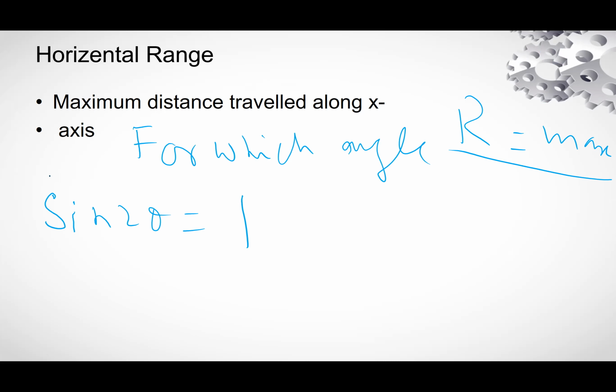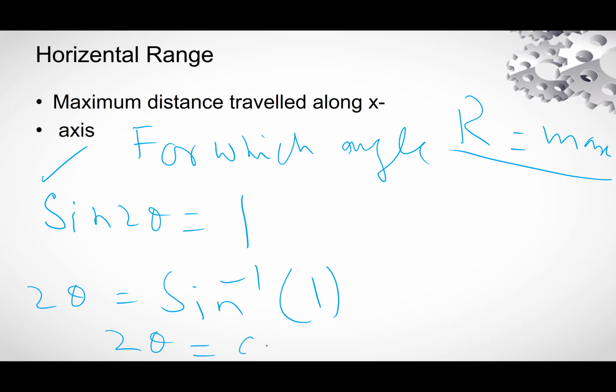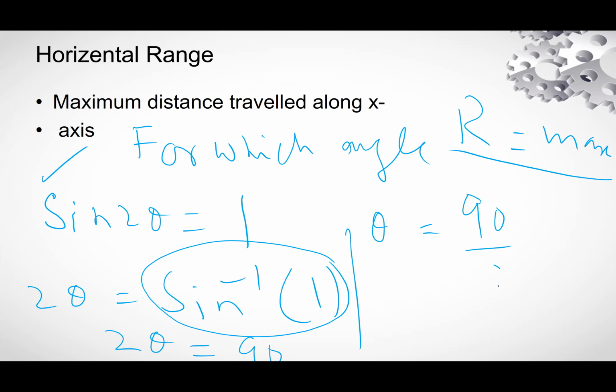If the value of this is equal to 1, you will get maximum range. So 2 theta is equal to sine inverse 1, so 2 theta is equal to 90. So theta is equal to 90 divided by 2, which is 45. Theta is equal to 45 degree.